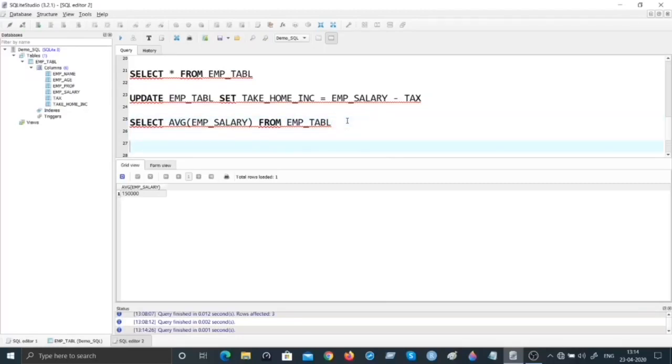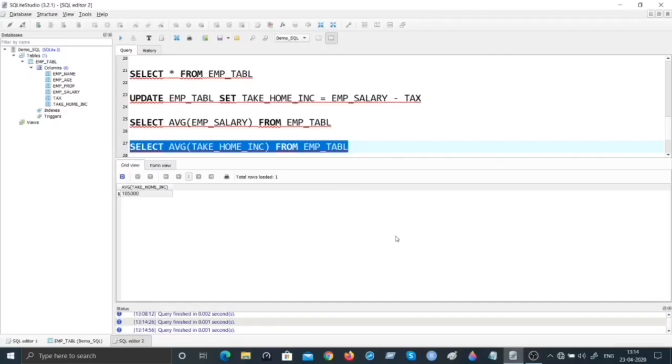And how about looking at the average take home income? Select average. Now the column of interest is take home income. That's the name we have given, from emp underscore TABL. So notice the average employee salary is 1,50,000 and the average take home income is 1,05,000.